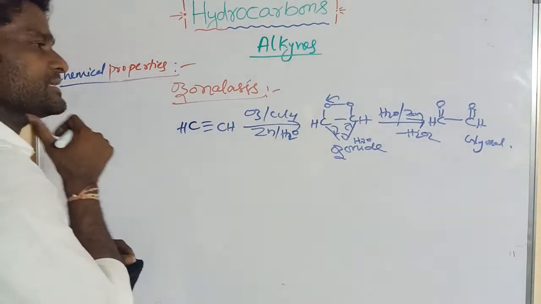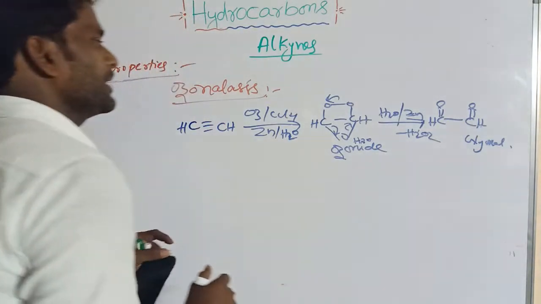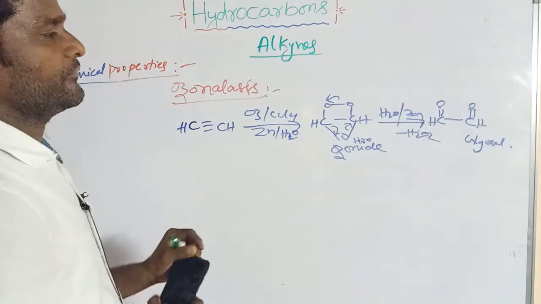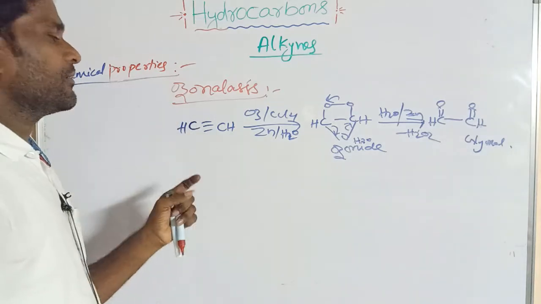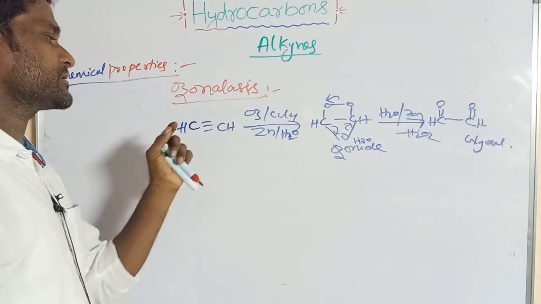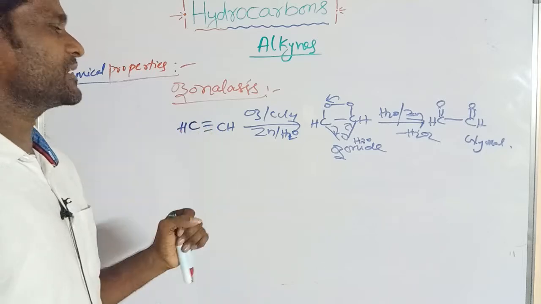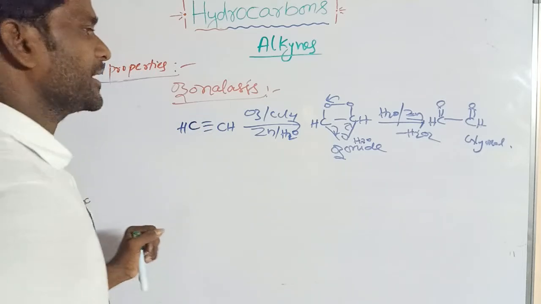Ozonolysis is used for identification of the nature and position of unsaturation, like triple bond and double bond.